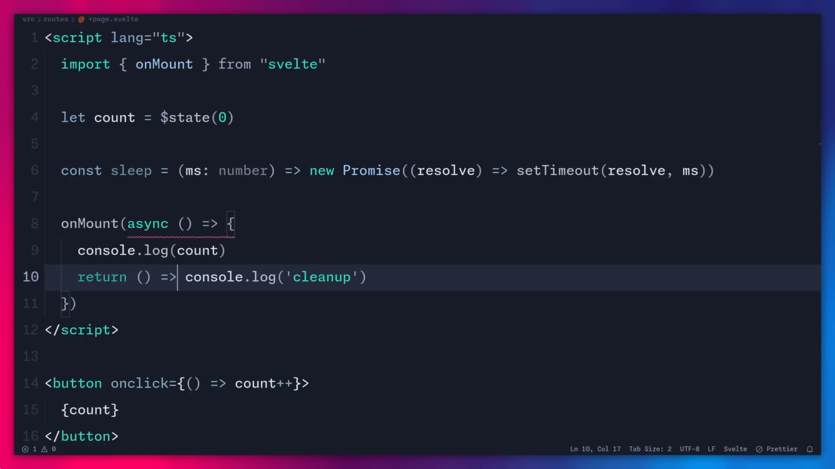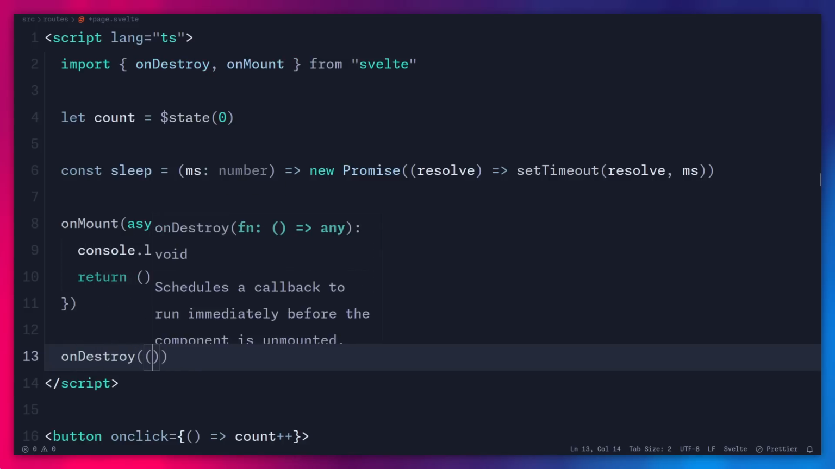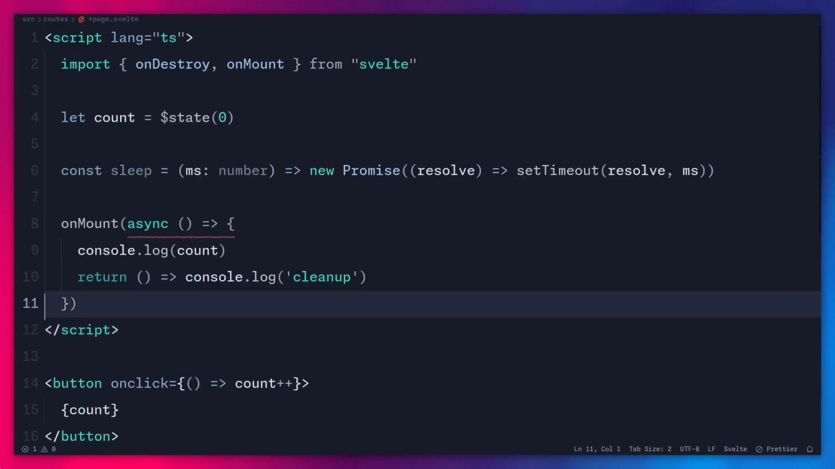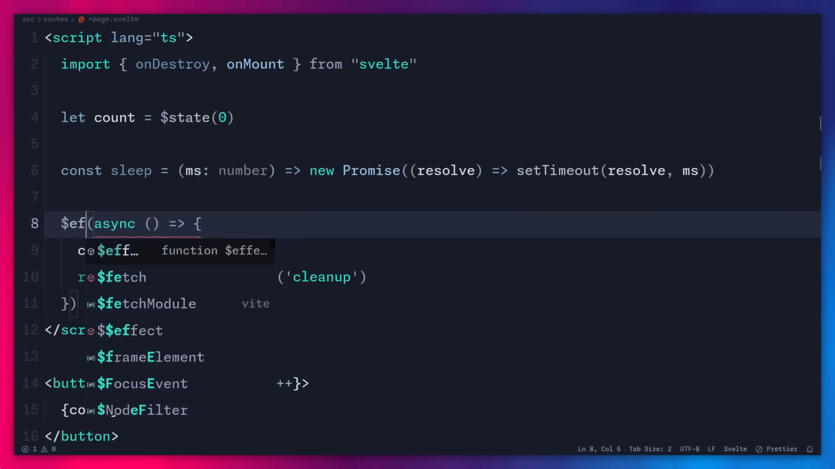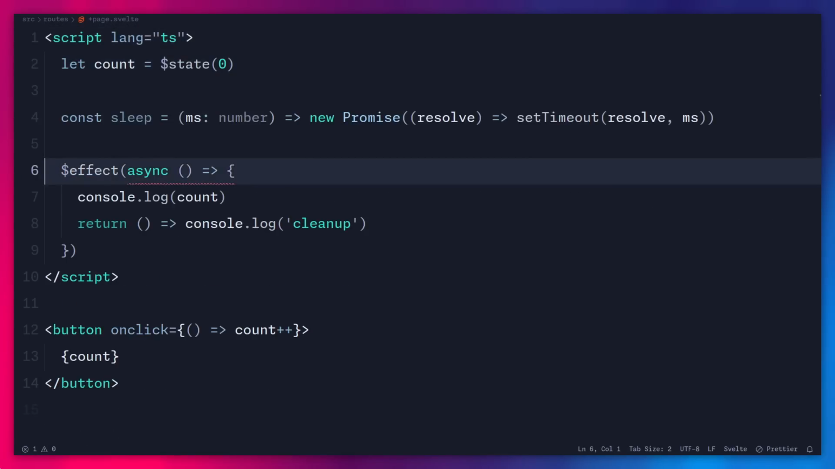And of course, you don't have to provide a callback here. You can use onDestroy from Svelte if you want, but I actually wouldn't use these APIs because they're legacy now, right? So at some point they're going to be removed, so we're going to have to rewrite this to use effects anyhow. Alright, but today we're talking about effects, so let me actually just quickly remove this. So now we are back to where we started.